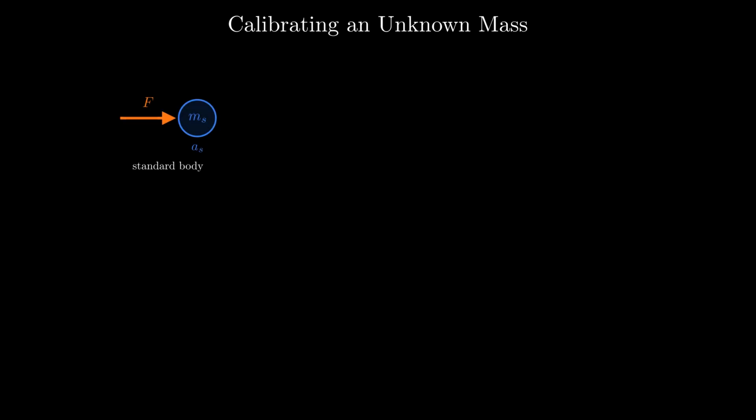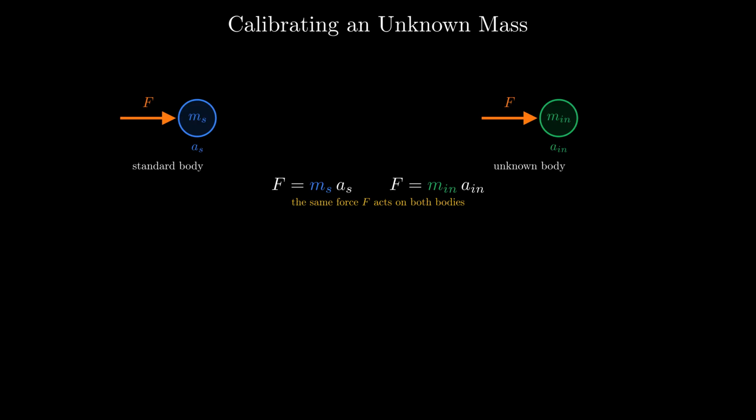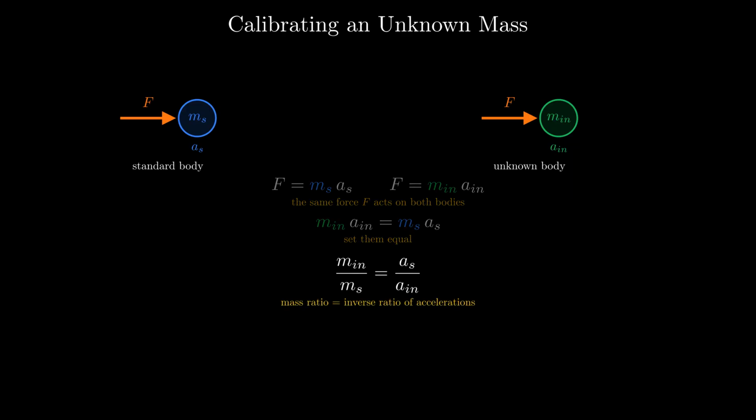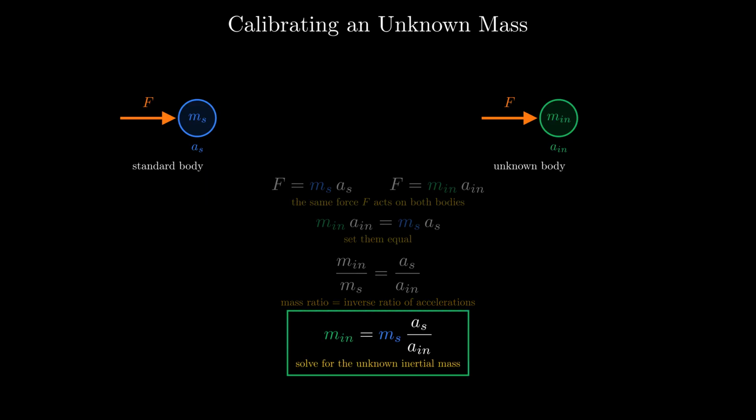The procedure: apply a known force to the standard body and measure its acceleration, call it A sub s. Then apply the same force to an unknown body and measure its acceleration, A sub in. Since the same force acts on both, force equals the unknown mass times A sub in, and also the standard mass times A sub s. Set them equal. Rearranging, the ratio of the unknown mass to the standard mass equals the inverse ratio of the accelerations. So the unknown inertial mass equals the standard mass times A sub s over A sub in. A bigger acceleration means a smaller mass. Repeat with a different force and you get the same ratio.